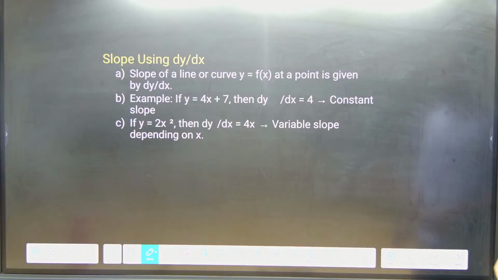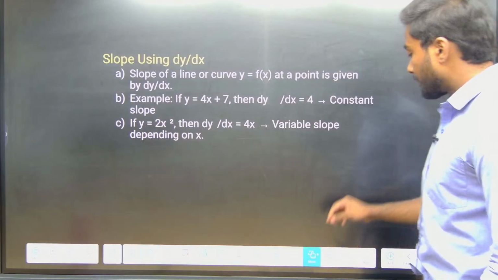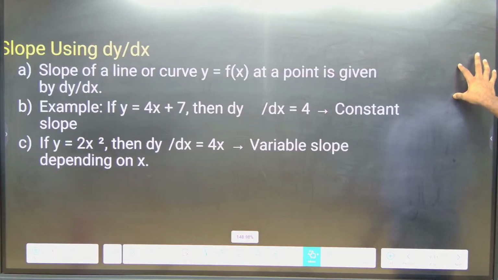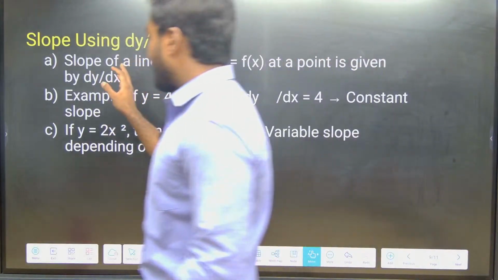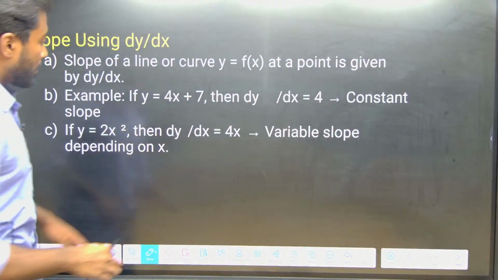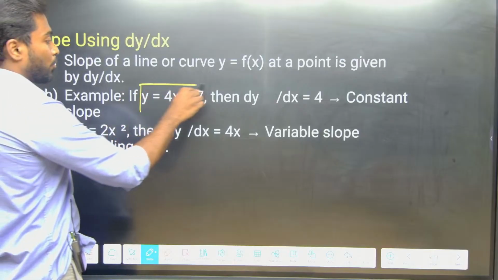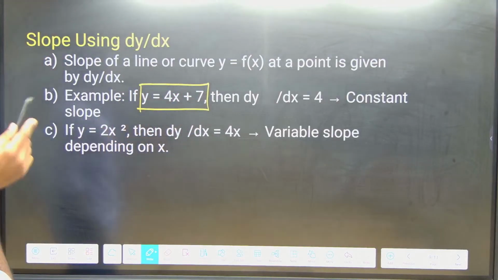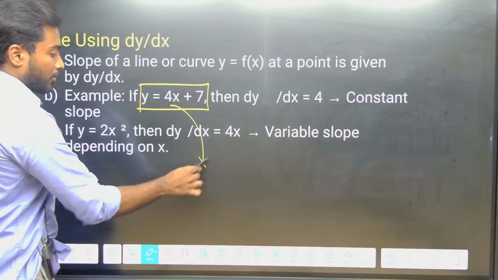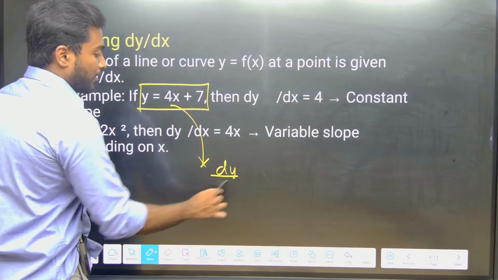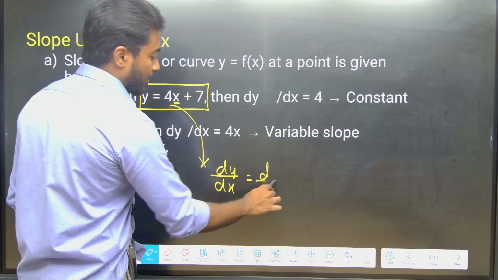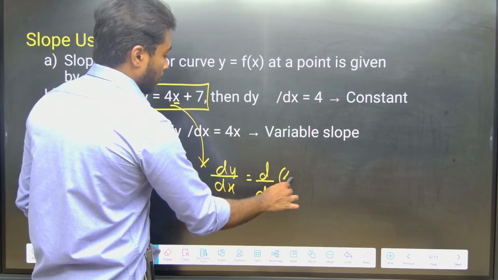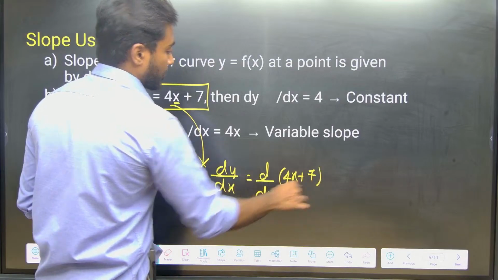Next one, slope using dy by dx. So the slope of a line or a curve usually represents dy by dx. Example, sir, y equals 4x plus 7. What is the slope, sir? We know that dy by dx, with respect to x I am differentiating, which equals d by dx of 4x plus 7.